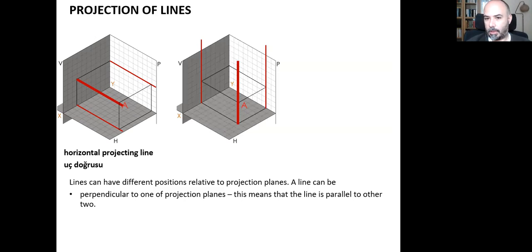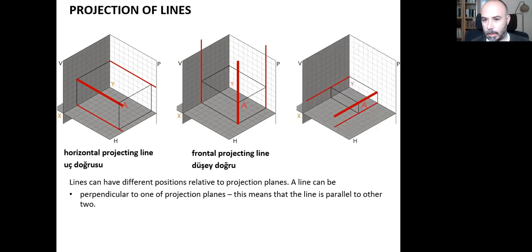Or it can be positioned like this. It can be perpendicular to the horizontal projection plane. So we can say that it is parallel to the vertical and profile projection planes, and it is called a frontal projecting line. In Turkish we say it's düşey doğru.